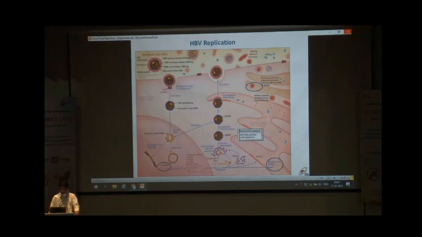Apart from this, pre-genomic mRNA can directly enter the endoplasmic reticulum and synthesize the surface antigen, and this surface antigen can be released in the circulation. So a large number of surface antigens are released in the circulation, and these surface antigens cause exhaustion of the host CD8 cells.